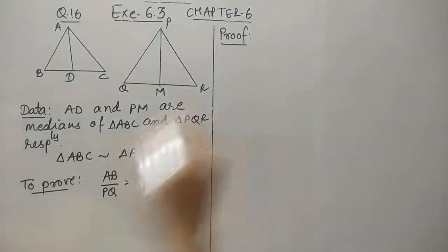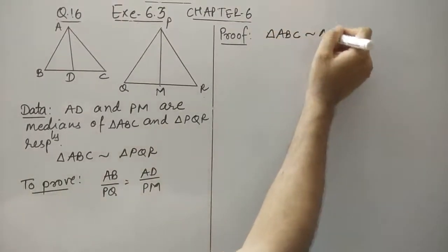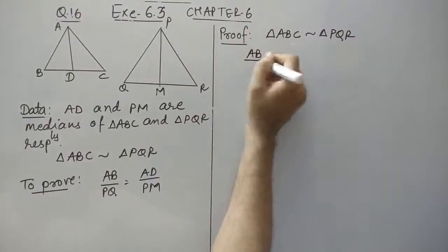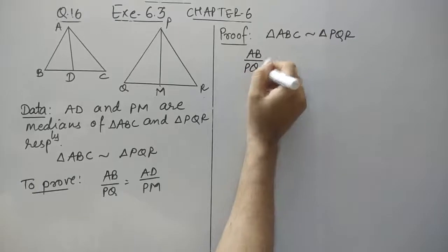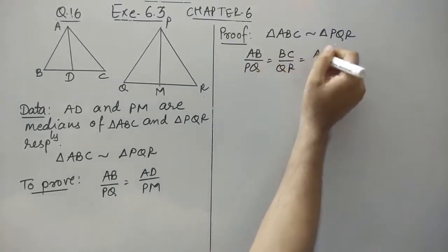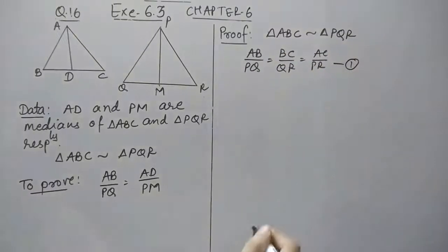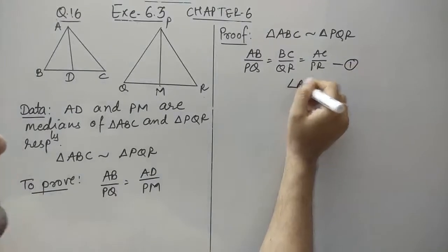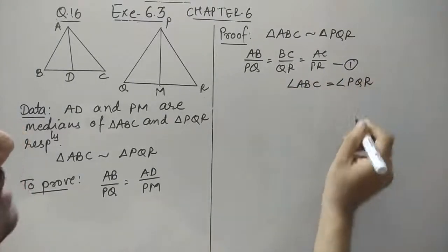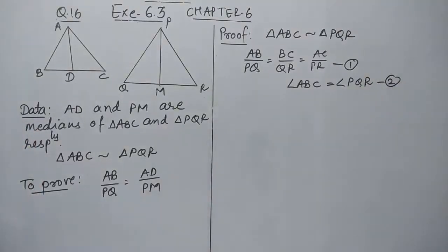So let's see, here we'll use that triangle ABC is similar to triangle PQR. When two triangles are similar, we know that the corresponding sides are in the same ratio, and I'll use this later on, and corresponding angles are also equal. So I can say angle B is the same as angle Q, as we are going to use this later on to prove this one.